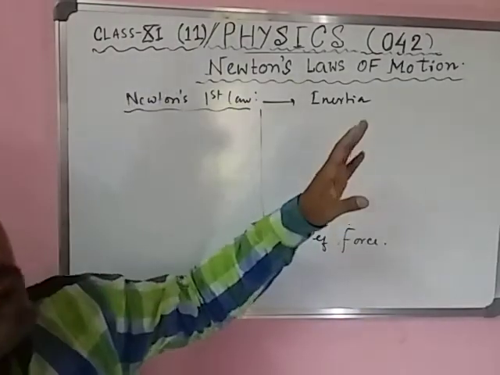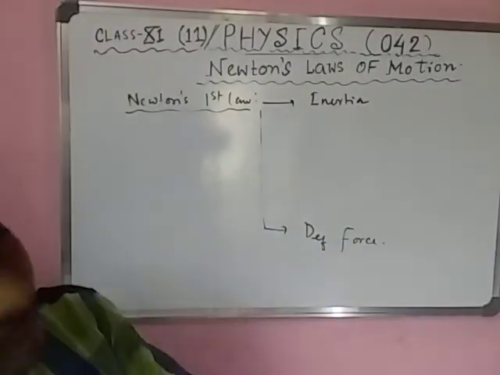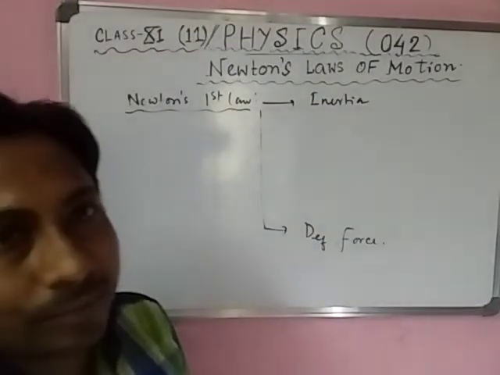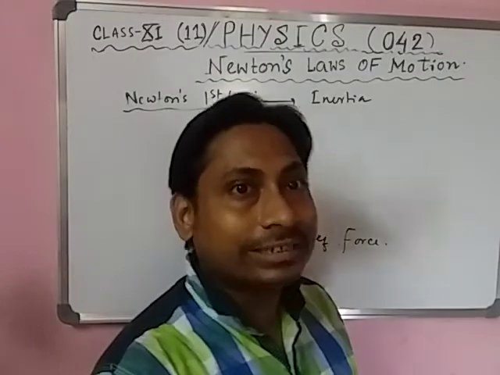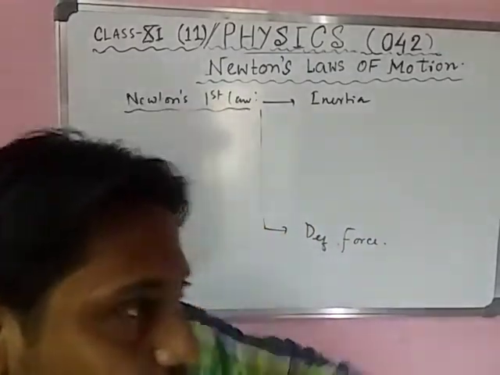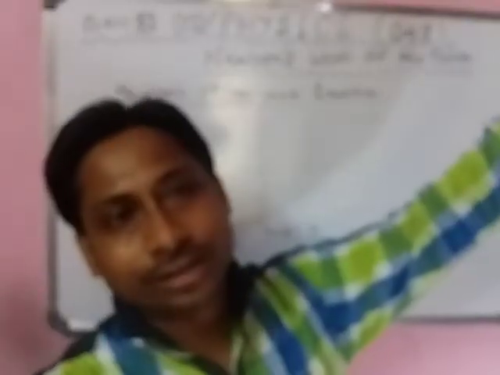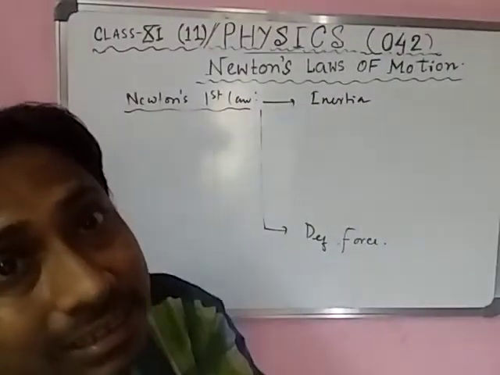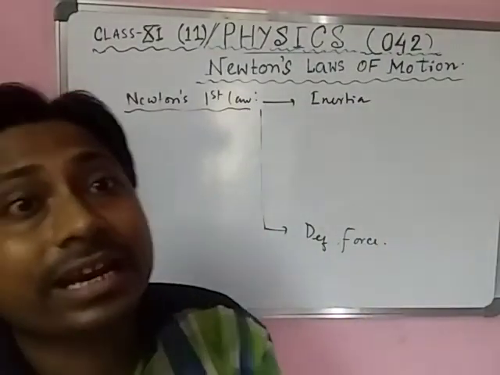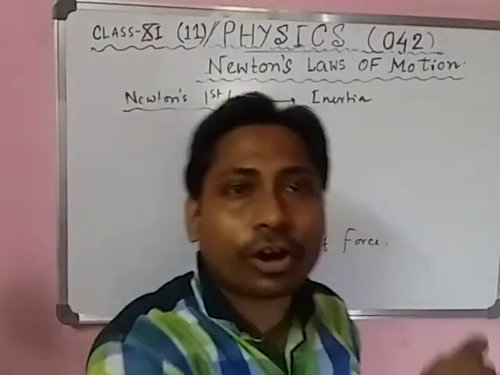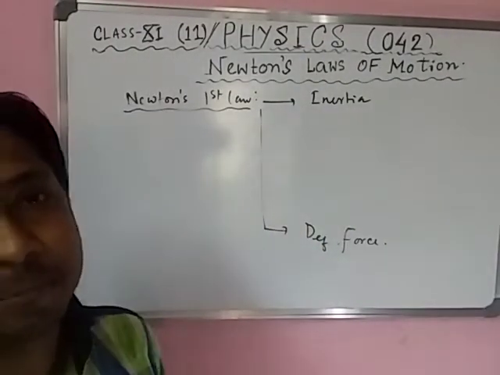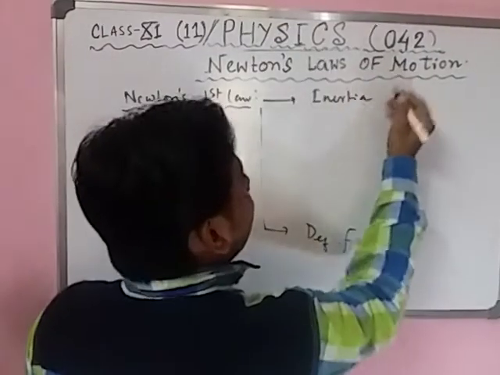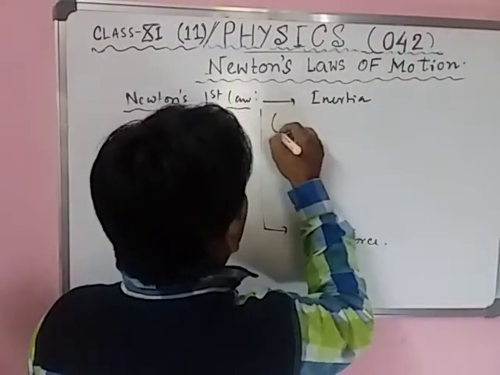Means if the body is at rest, it remains at rest. If a body is in motion, it remains in motion, so it retains its state. This inability is the internal property of that body. This is called inertia.